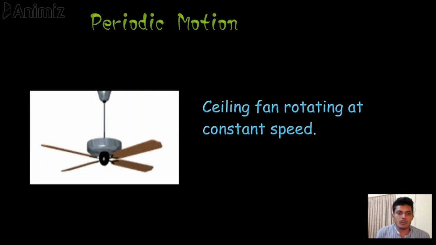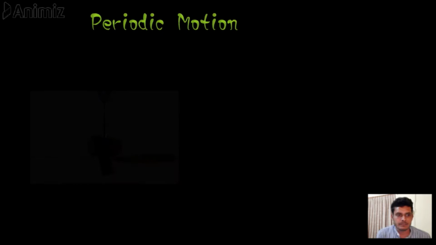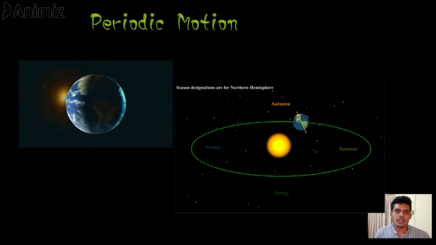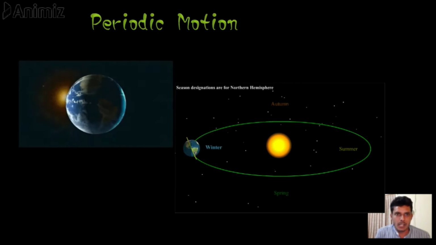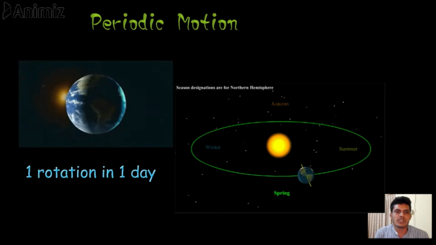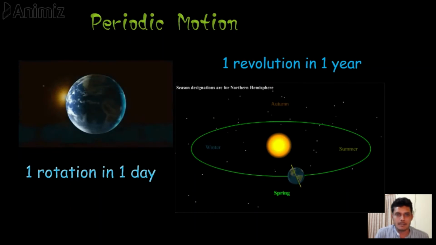Rotation of a ceiling fan moving at constant speed is also an example of periodic motion. Rotation and revolution of Earth on its axis and around the Sun are also very good examples of periodic motion. Earth completes one rotation about its axis in 1 day and a revolution around the Sun in a year.